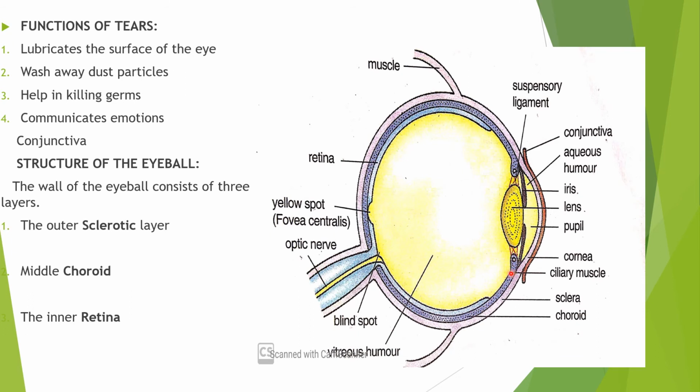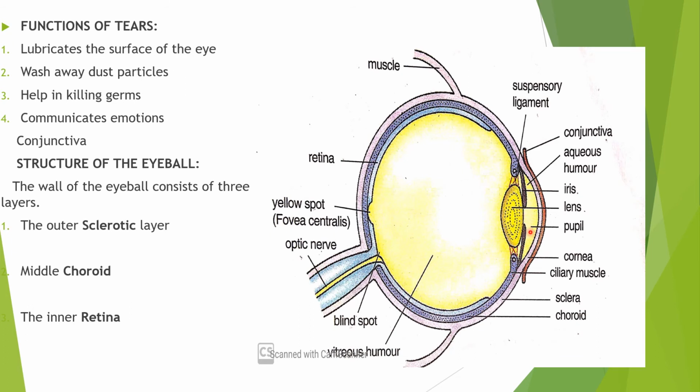The smooth muscles in the ciliary body alter the shape of the lens. So it consists of two types of muscles, the ciliary muscles and the circular muscles. The ciliary muscles and circular muscles control the size or shape of the lens.